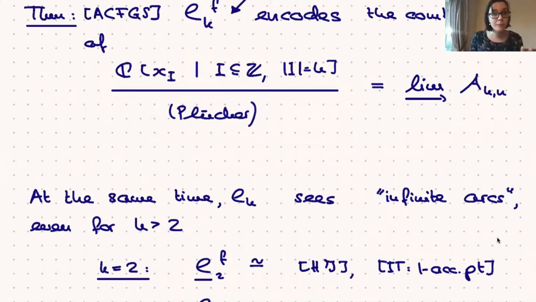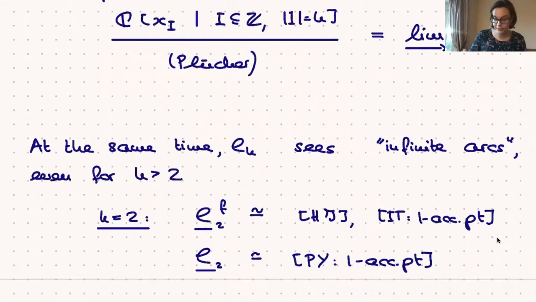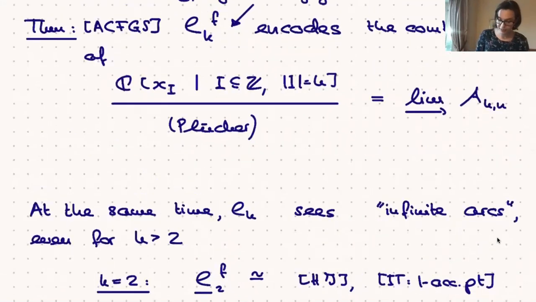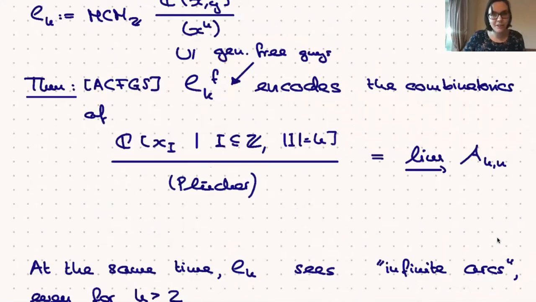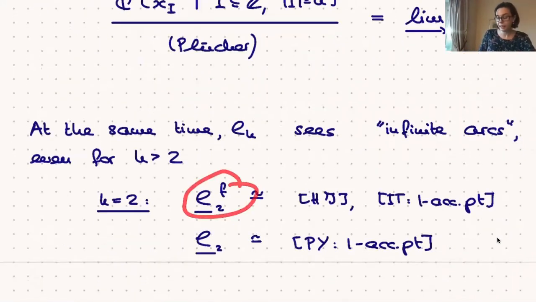Now for k equals 2, this really aligns with what we know about type A. Namely, if we look at k equals 2 and at this category, the subcategory of generically free graded modules in the category of graded Cohen-Macaulay modules, the stable category of that subcategory is equivalent to the Holm-Jorgensen category, which is the same thing as the Igusa-Todorov category for one accumulation point.